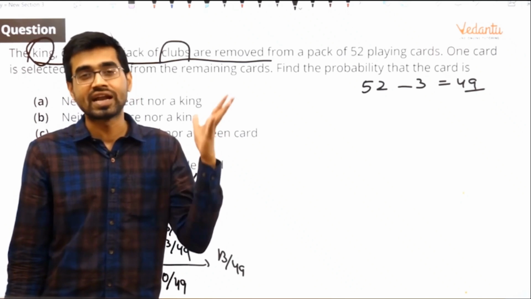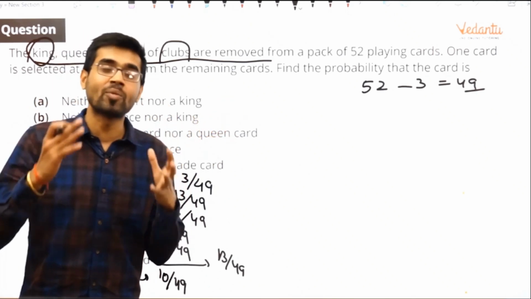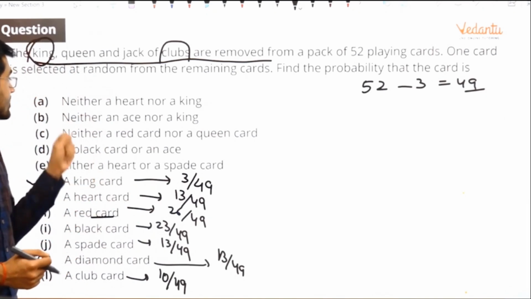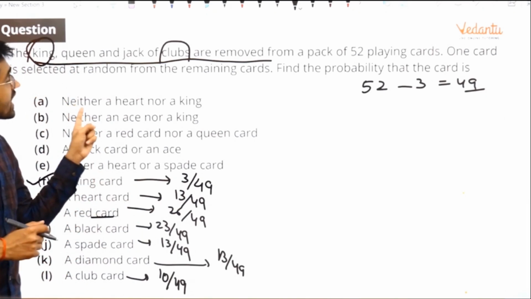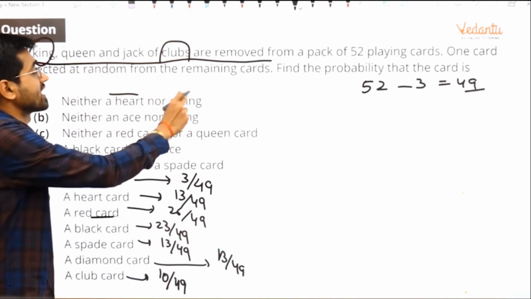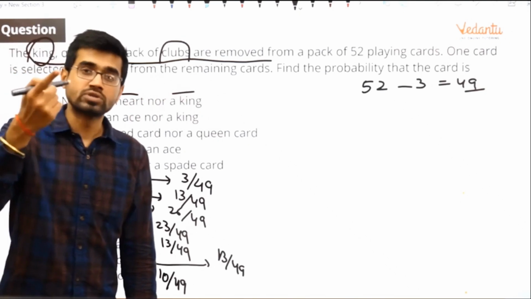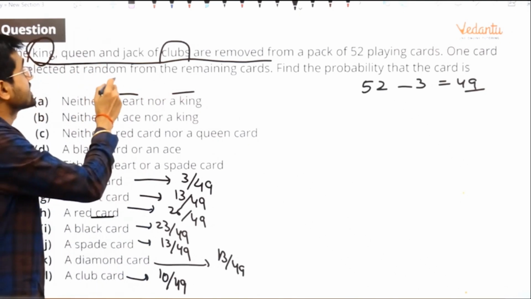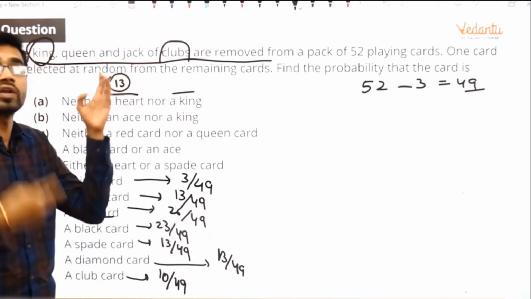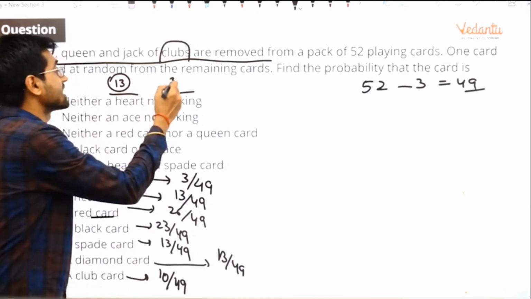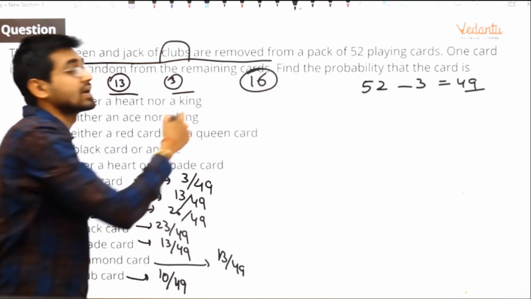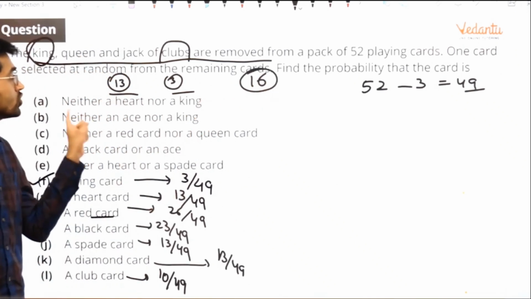See how easy you can do it. You do not need to see that picture again and again because you have remembered how many of them are there. Yes? Let's do the next one. And now we will do the trickier ones. When you select a card, it is neither a heart nor a king. First find how many are hearts and how many are kings. So do this opposite. See, how many hearts are there? 13 hearts. How many kings are there? 4. But 1 king is already gone, so only 3 kings are left. So how many cards do you not want? 16 cards. 16 cards you do not want. You do not want a heart.